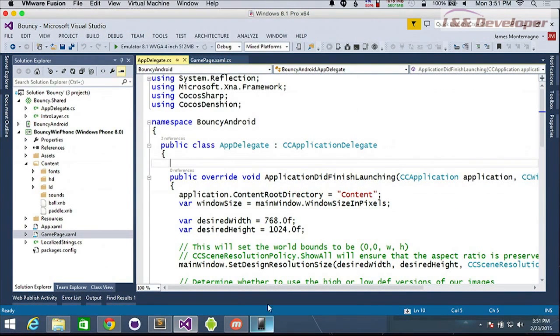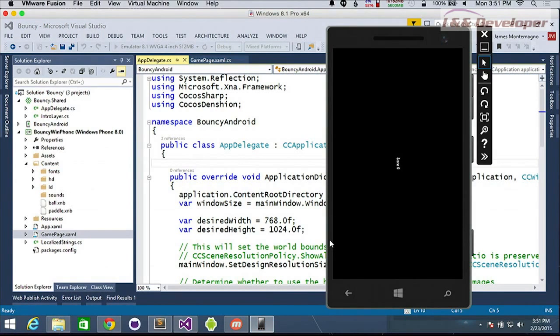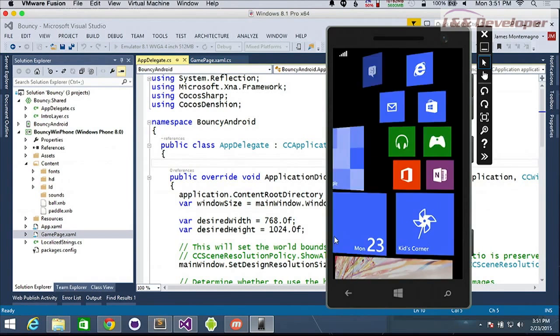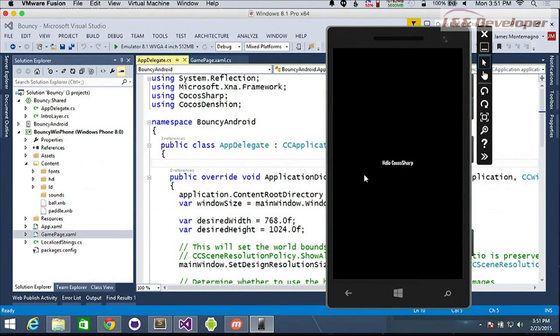There. Yeah, so ideally here, you'd probably start with a shared project, and these would just be named bouncy.shared in your namespace. So that's what happened there. And when you look at my final project that's on my GitHub, it's called Bouncy Game on my GitHub /JamesMontemagno, you'll see the game there as well.